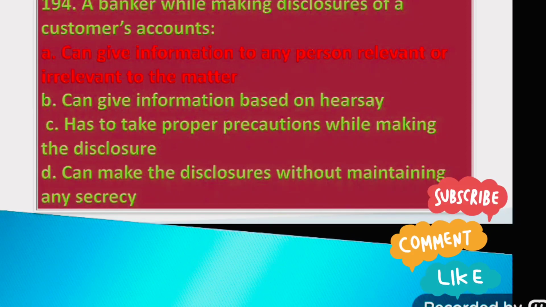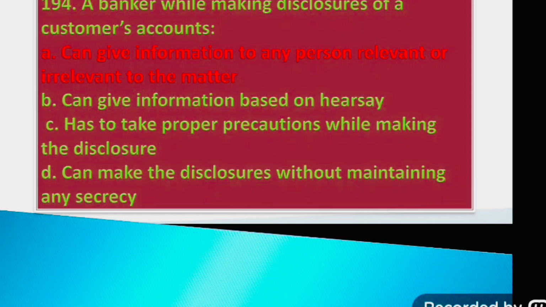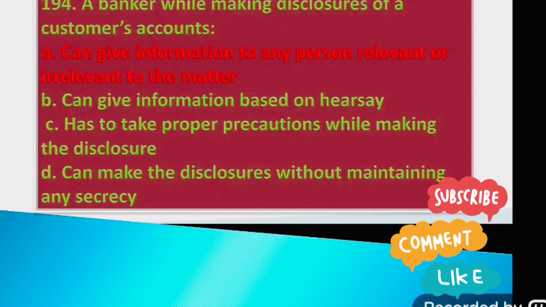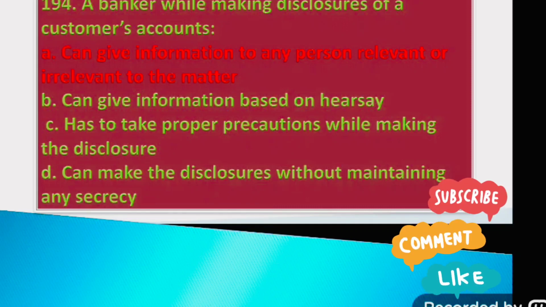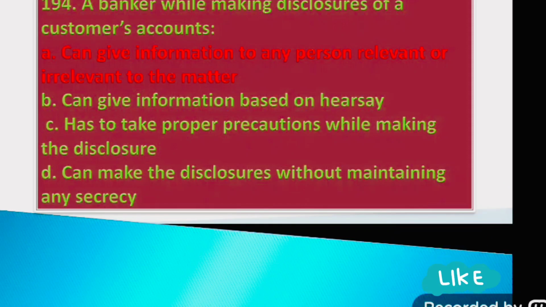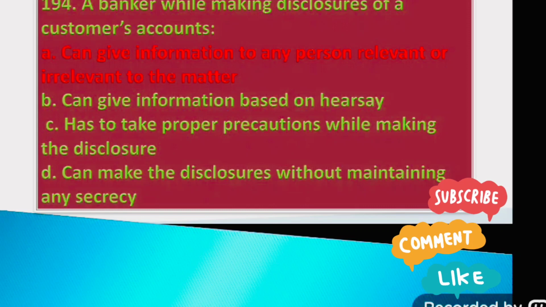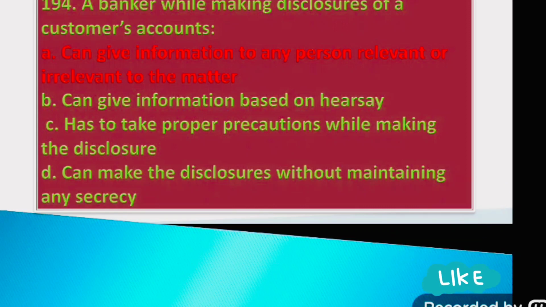Option C, has to take proper precautions while making the disclosure. Option D, can make the disclosures without maintaining any secrecy. The right answer is option A, can give information to any person relevant or irrelevant to the matter.